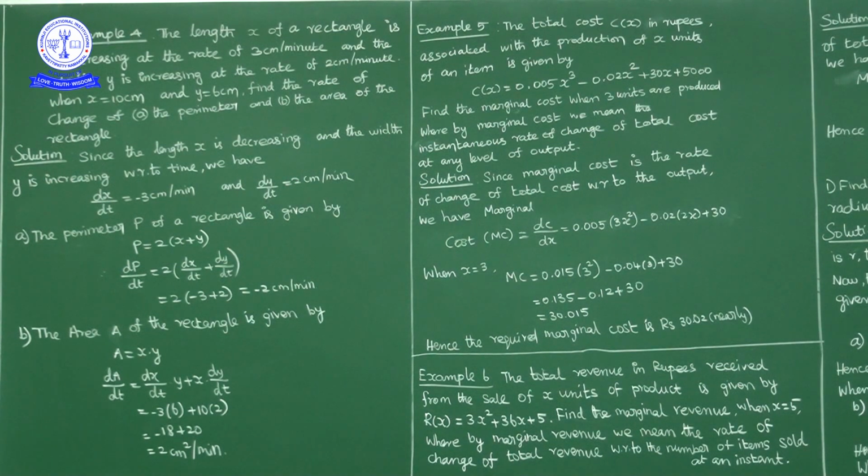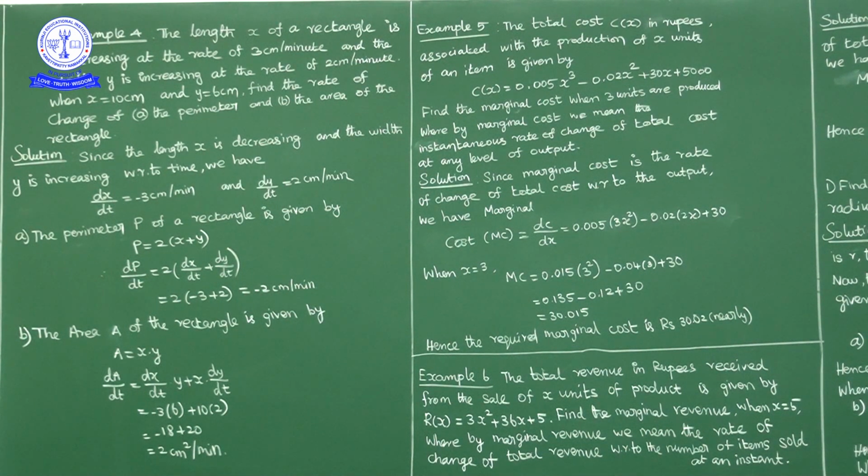Now, the perimeter of a rectangle, what is the formula? Perimeter is 2 into length plus breadth, so P is equal to 2 into x plus y. Now the rate of change of perimeter with respect to time, dP by dt, is 2 into dx by dt plus dy by dt. Now dx by dt is minus 3 and dy by dt is plus 2. So minus 3 plus 2 is minus 1, into 2 is minus 2 cm per minute.